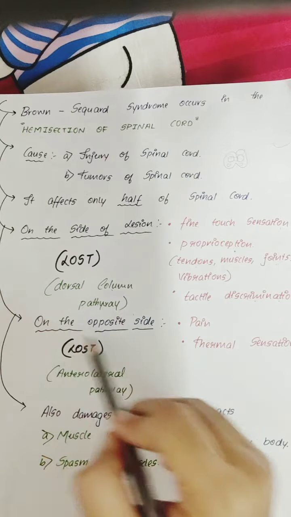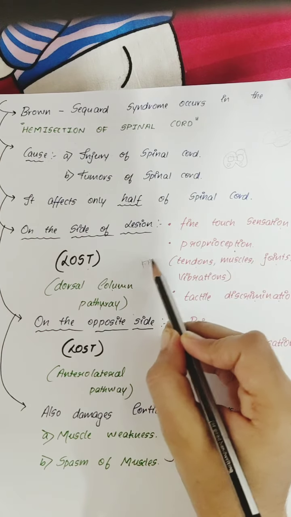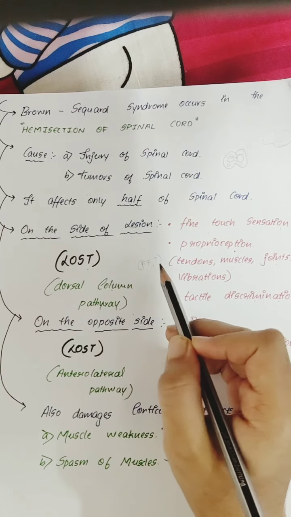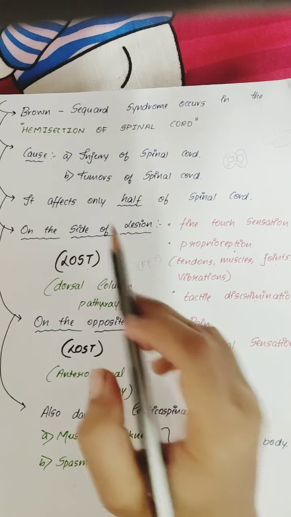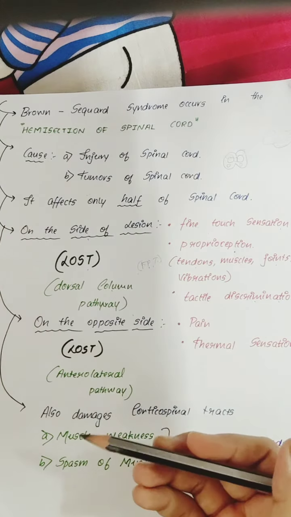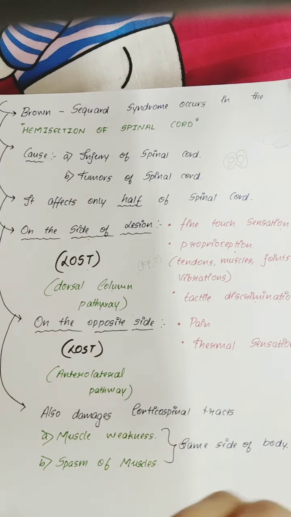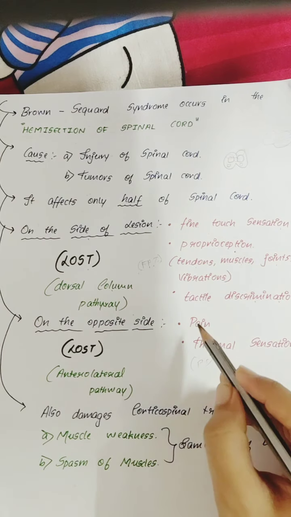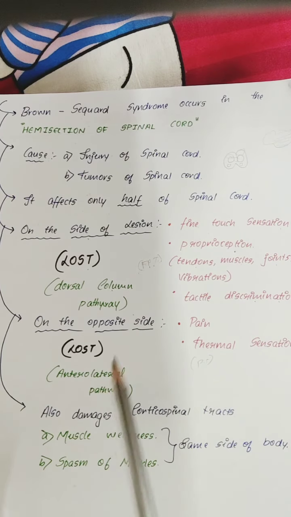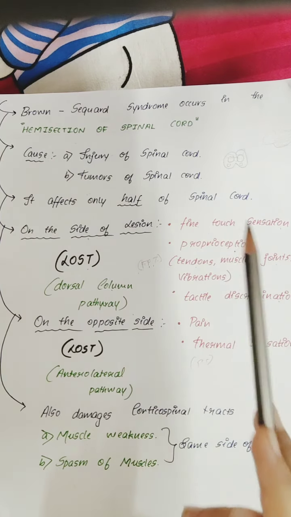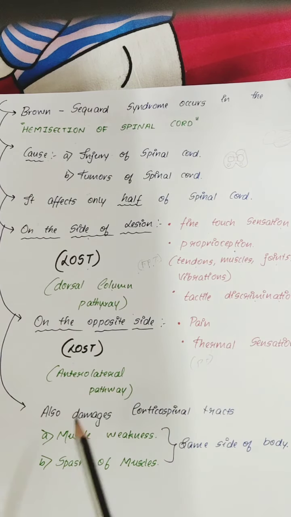These are lost on the same side: fine touch, proprioception, tactile discrimination. Now on the opposite side, in the anterolateral pathway, also called the AL pathway, what is lost? Same as we spoke earlier: pain as well as temperature or thermal sensation will be lost. Same side: fine touch, proprioception, tactile discrimination. Opposite side: pain and temperature will be lost.